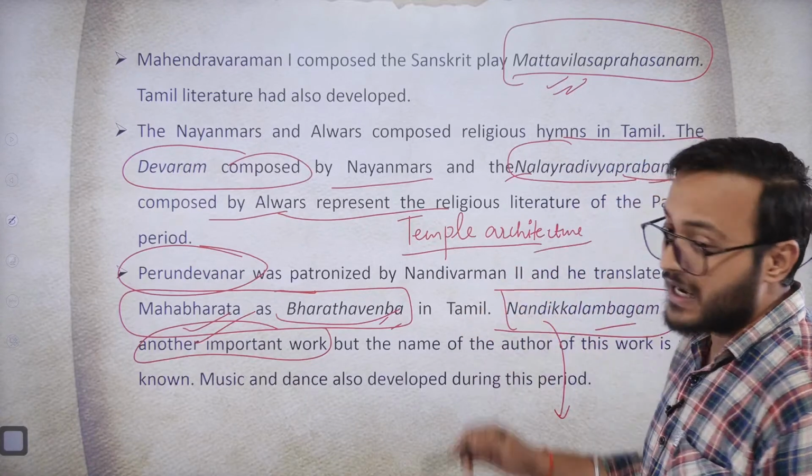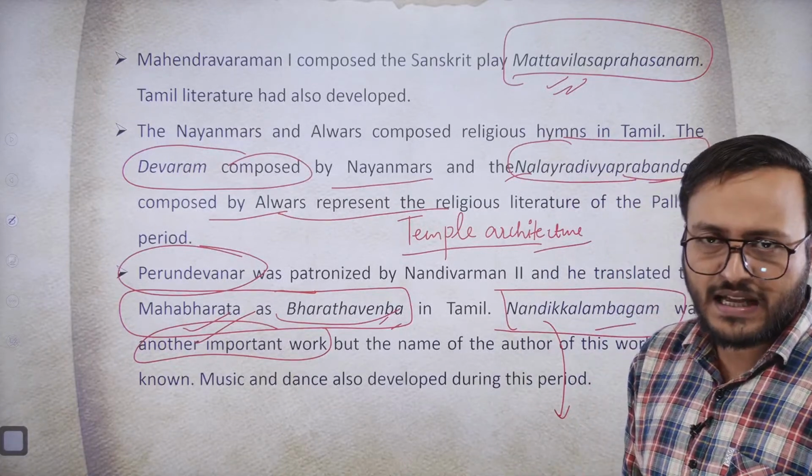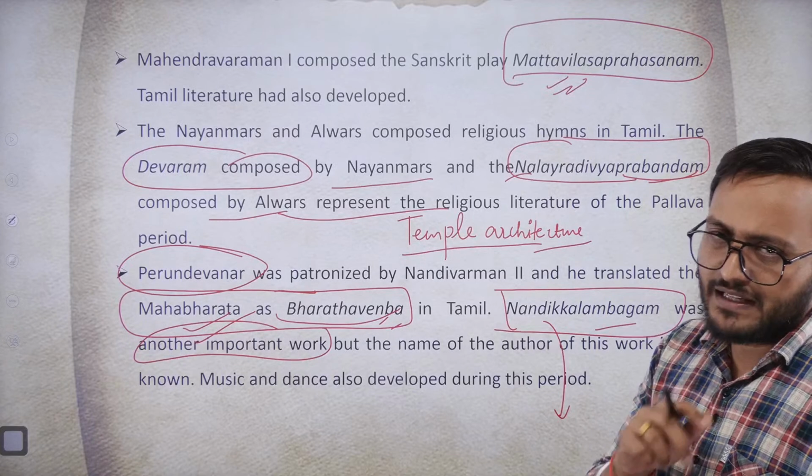Otherwise, if we start counting, we will have five, seven or more than that. But mainly we have three variations.